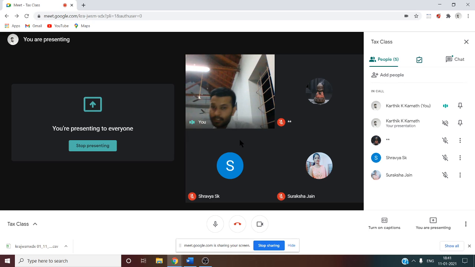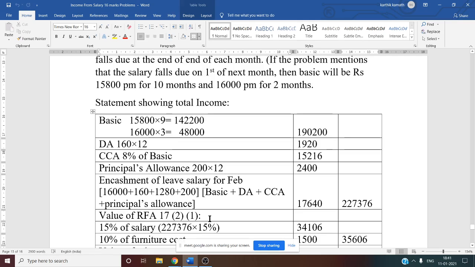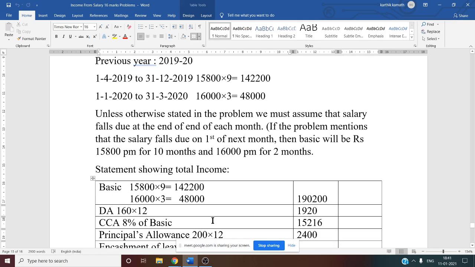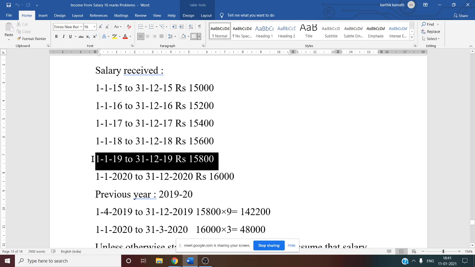Yes. So here I assume our financial year is 1920 to 2021, right? So 1920 salary we will calculate. How much is the 1920 salary? 15,800. So 15,800 into 9.